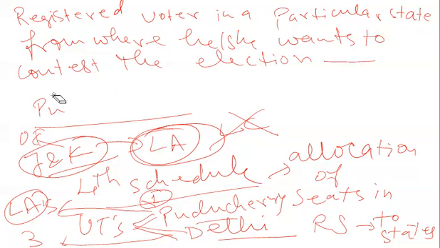Okay, so I was telling that the fourth ground of qualification was that he or she, the contestant to the Rajya Sabha seat, should be a registered voter in that particular state.